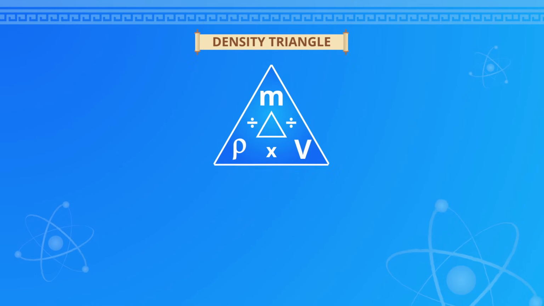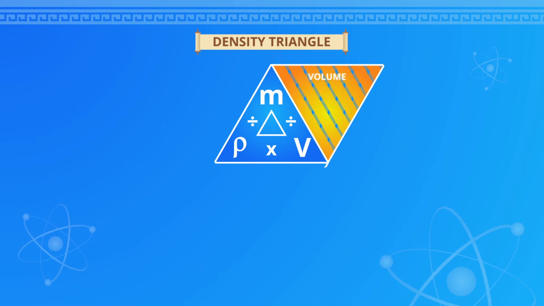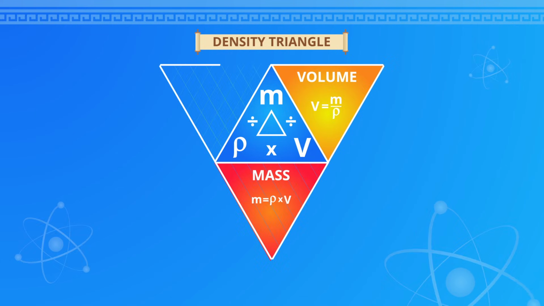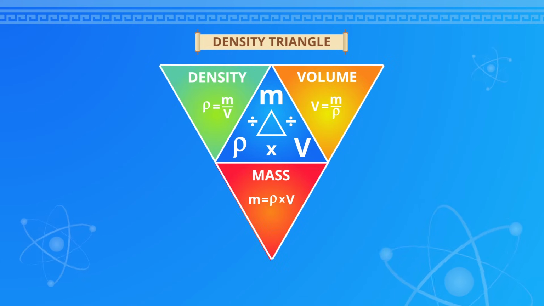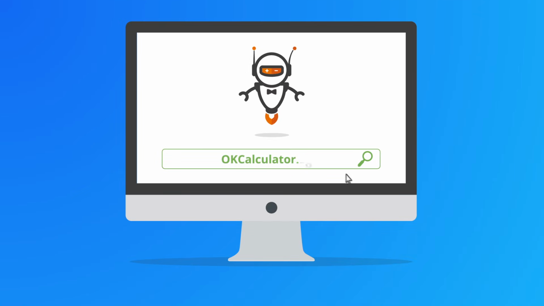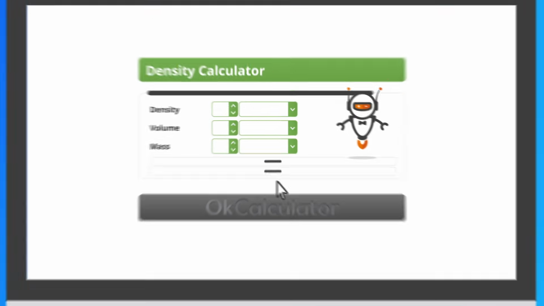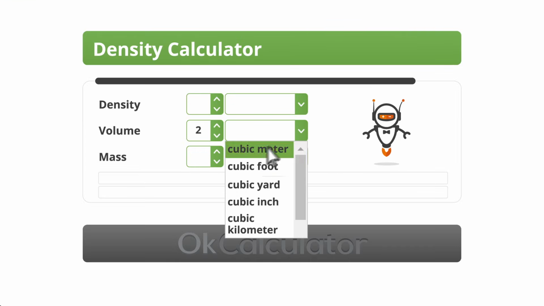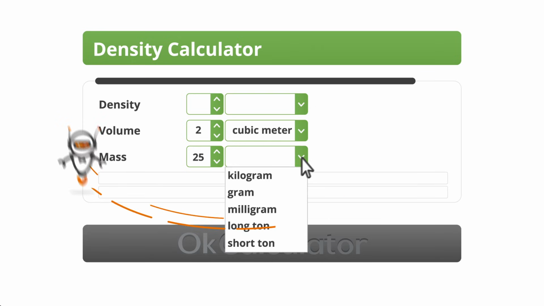Because of the special relationship between density, mass, and volume, you can always use this triangle if you need to find a missing variable. Or, if you want to make things easier, just hop over to okcalculator.com. Our density calculator lets users solve problems for any of the three variables with one simple click.